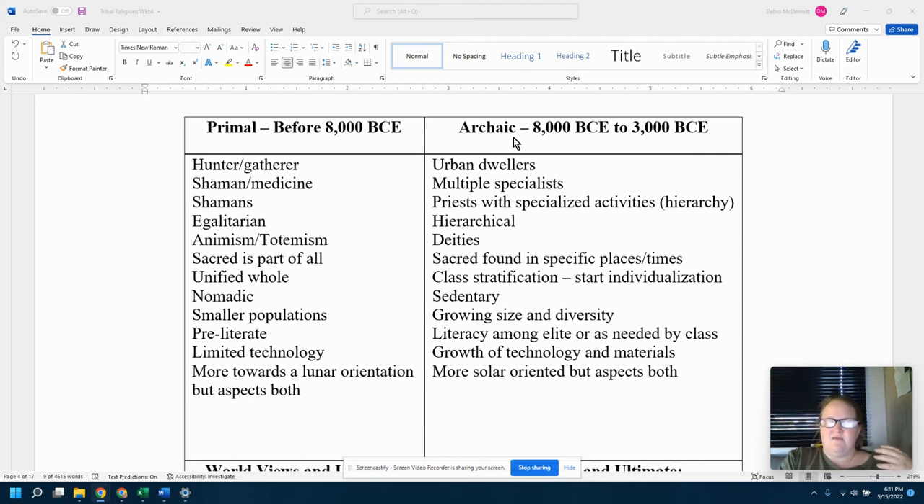When we're traveling, when we're nomadic, the majority of the group has to know a lot of different tools, a lot of different trades in order for success. As we move to being in one place, we can get really specialized in particular jobs, particular roles. We do start seeing literacy among elite or as needed by the class of people.